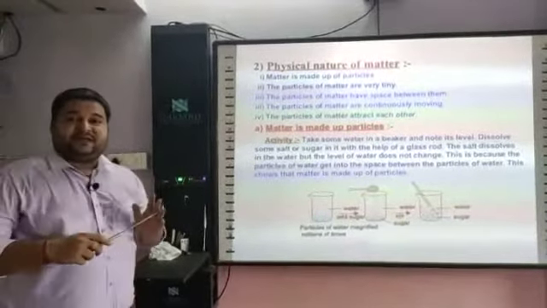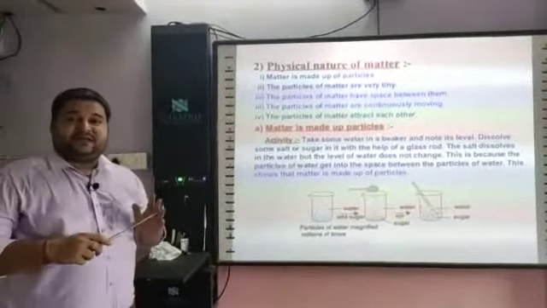Now, states of matter. Matter is divided into three states: solid state, liquid state and gaseous state. First we will see solid. How can we say that any matter is in the solid state? There are a few properties. First, solids have a definite shape and fixed volume. Second, the space between particles is minimum, meaning the space between particles of a solid is less compared to liquid and gaseous. Force of attraction is maximum.